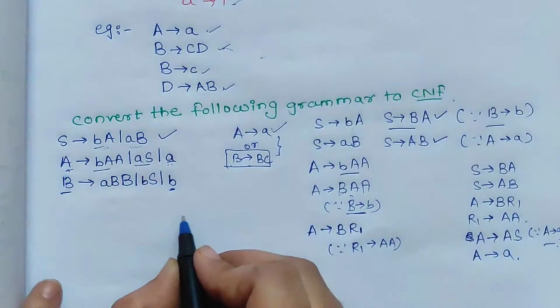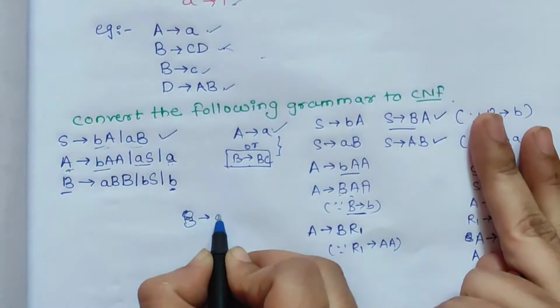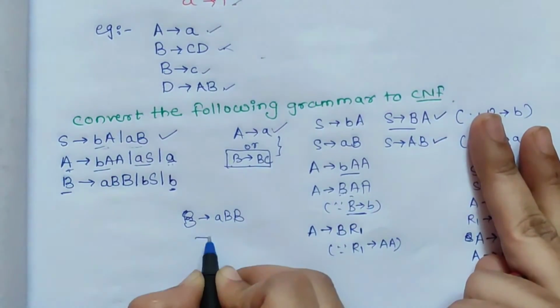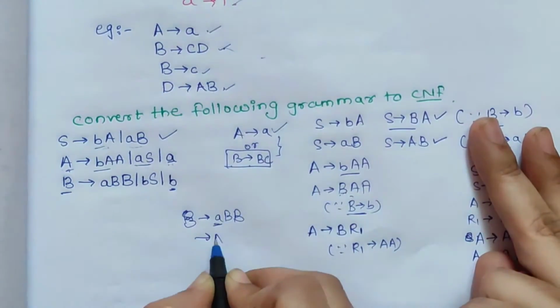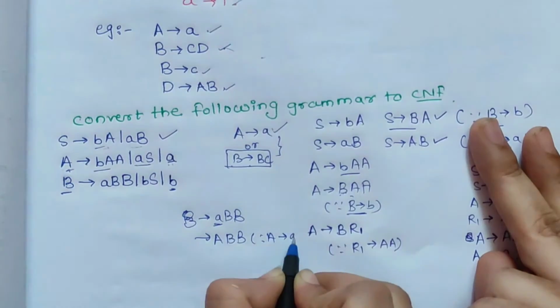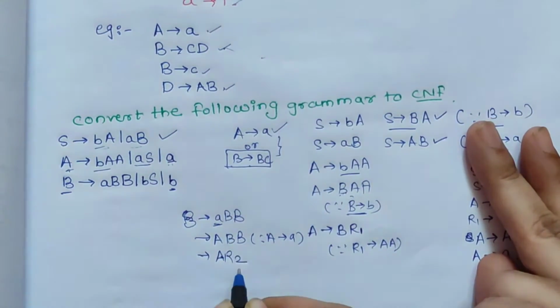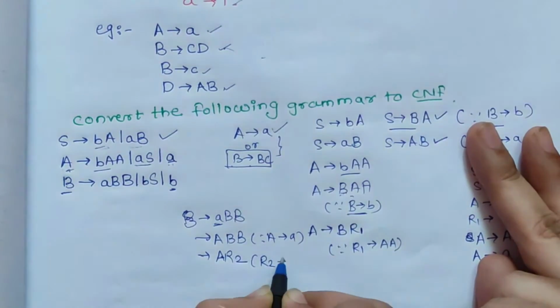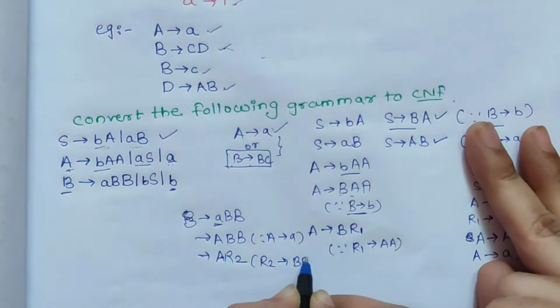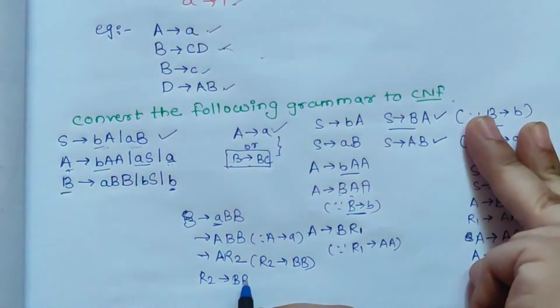Now next we have B gives ABB. So this a will be replaced with capital A, BB, because we have the rule A gives a. Now this is again replaced with A R2. Since we can say that R2 equals BB, we can add the rule R2 gives BB.